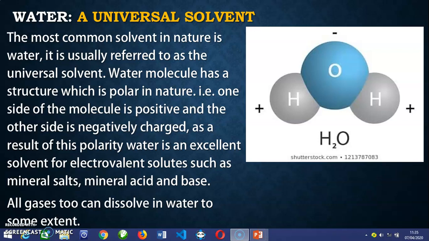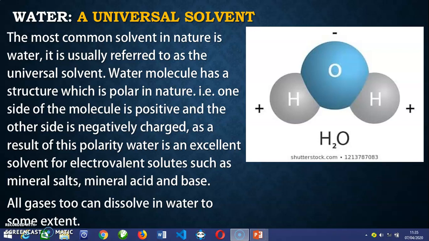Gases which ionize in solution are found to be very soluble. For example, we have ammonia. Ammonia is used in production of biscuit. So they can easily dissolve in water without knowing. We have hydrogen chloride and we have nitrogen oxide.